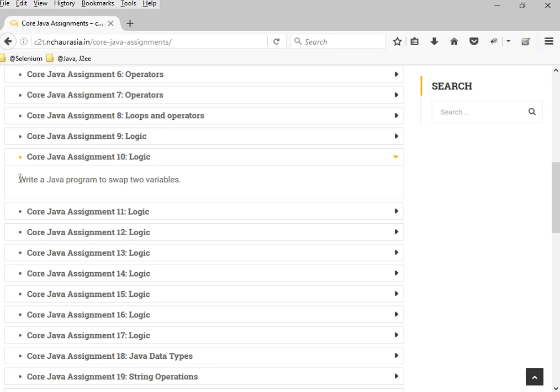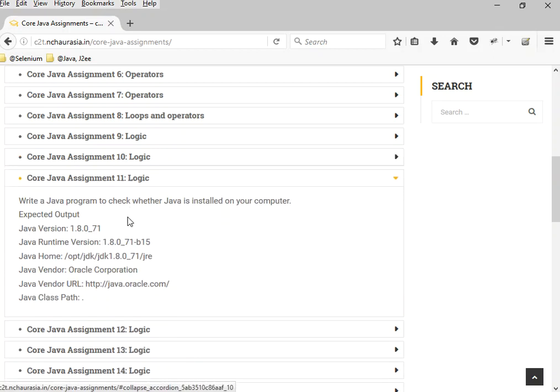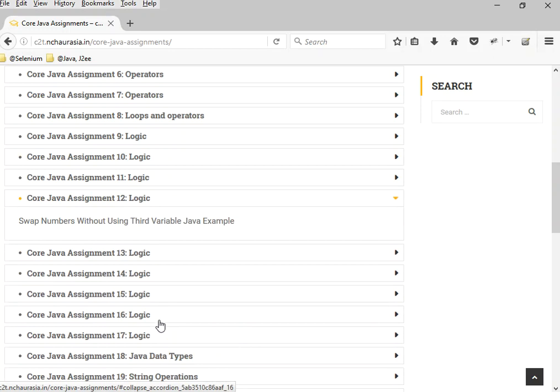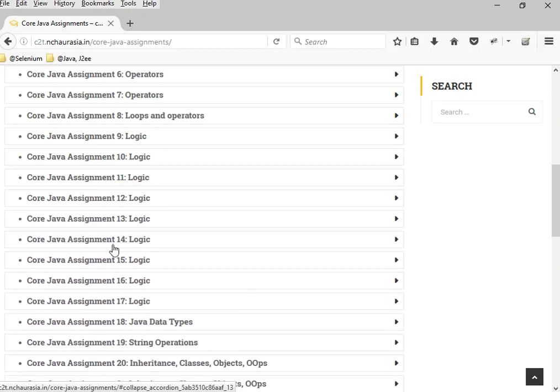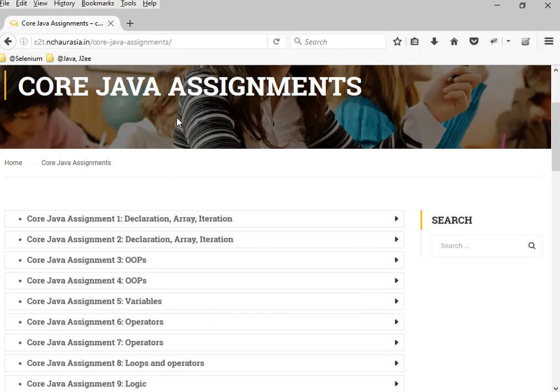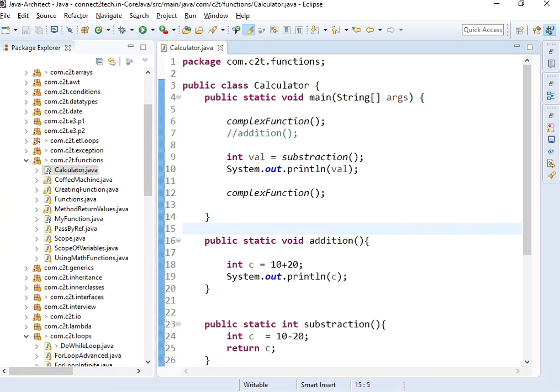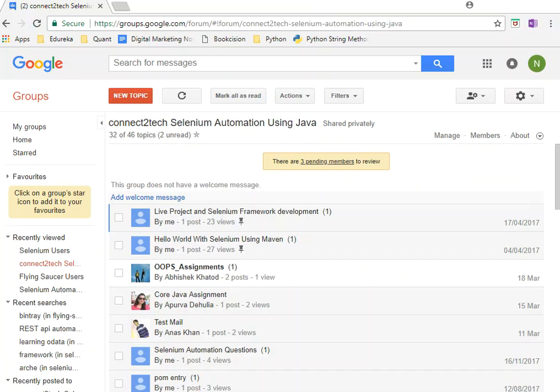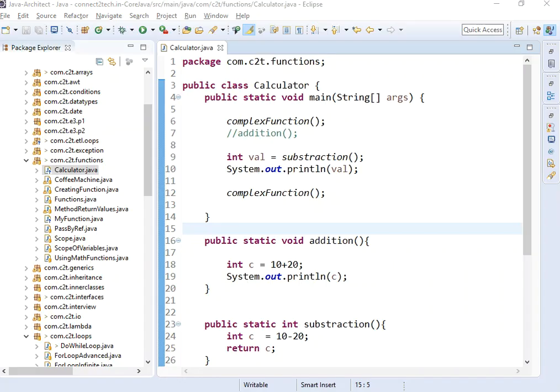I want you to write a program to swap two numbers. First use a temporary variable and then without a temporary variable. Understood this question? Please try swapping numbers, the normal swap and the swap without a variable. I am sending this link to you. Please try out at least 2-3 of these right away. Before we move ahead, I want to make sure that you are comfortable with coding and logic building.